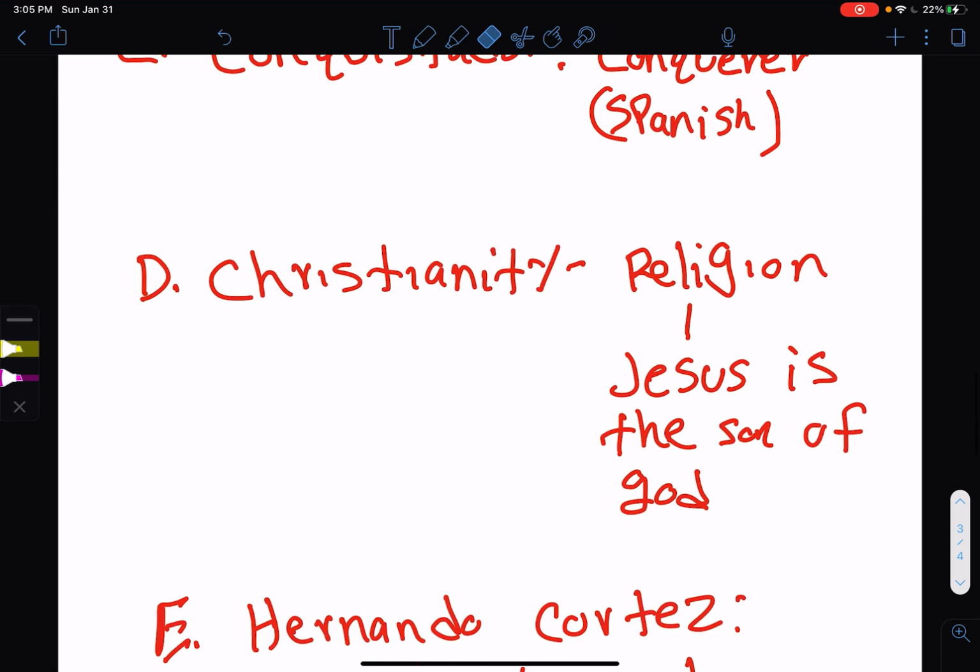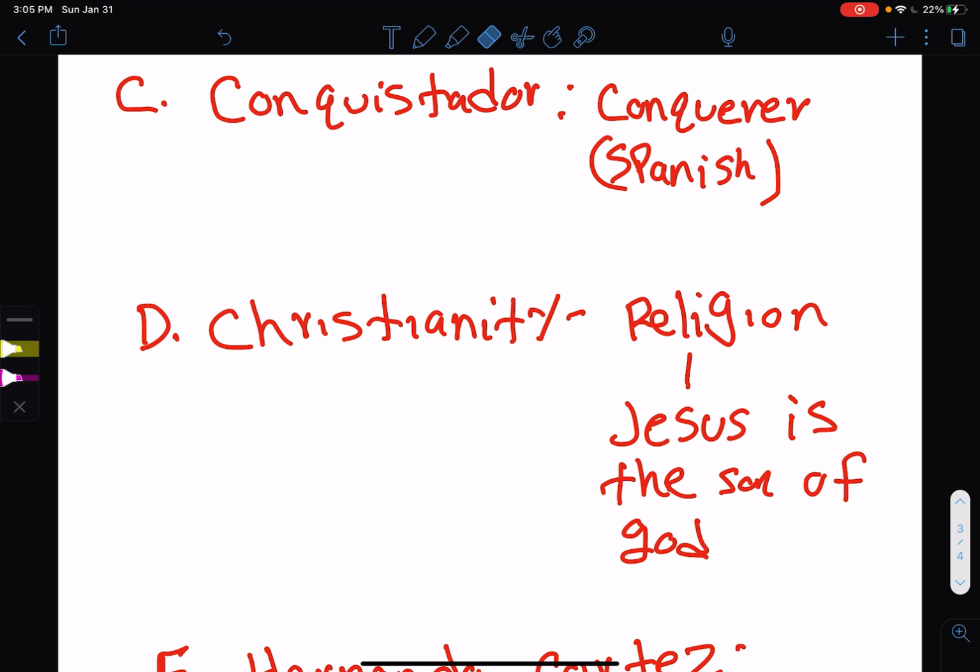And then we have Christianity. Christianity is a religion. It's a dominant religion in Europe at this time. And this religion believes that Jesus is the Son of God, right? Unlike Islam. And this religion becomes one of the reasons why conquistadors want to conquer different areas, because they want to spread this religion.